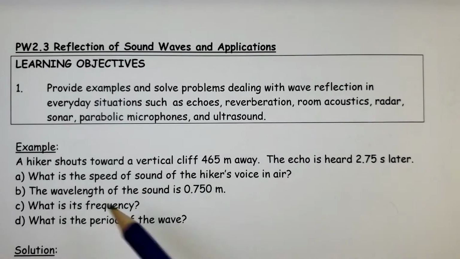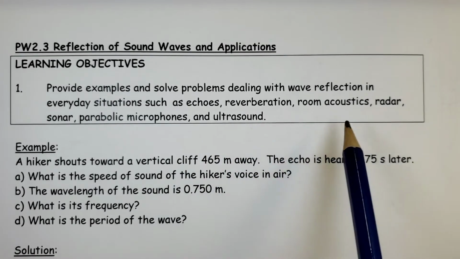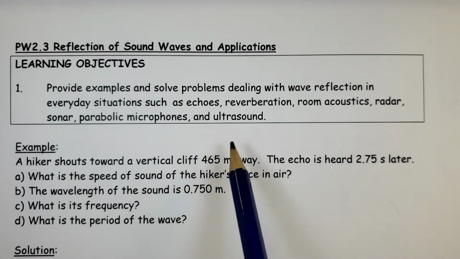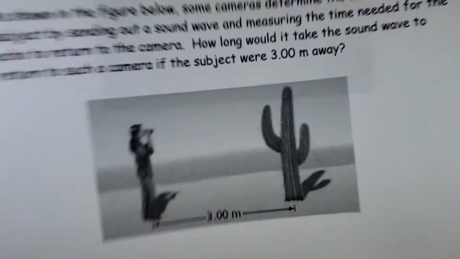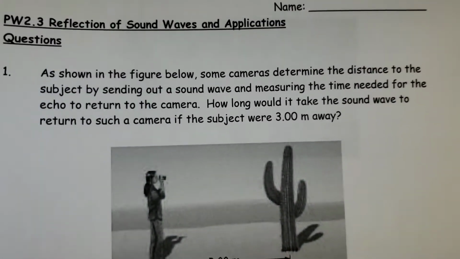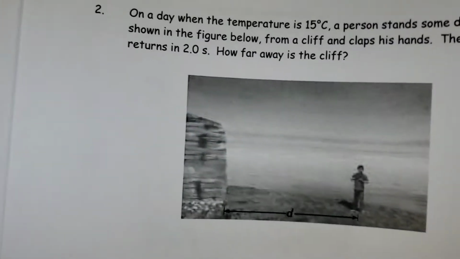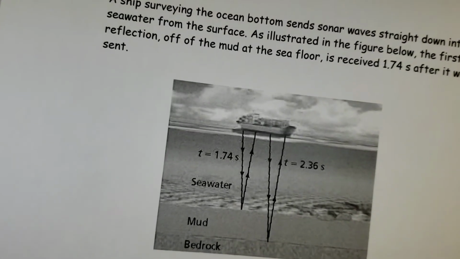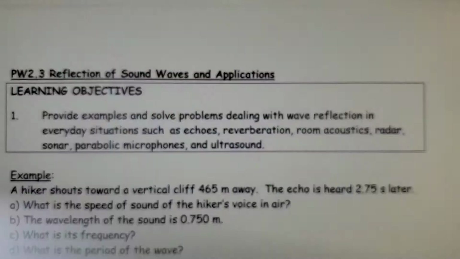To provide examples and solve problems dealing with wave reflection in everyday situations such as echoes, reverberation, room acoustics, radar, sonar, parabolic microphones, and ultrasound. So we're basically going to do one example here. Then, of course, on the assignment, there are a few questions, such as taking a picture with the camera that determines distance, looking at echo, and looking at sonar. I'll give you a couple of hints about this one. It's a little bit tricky.